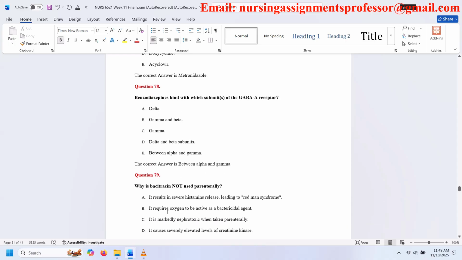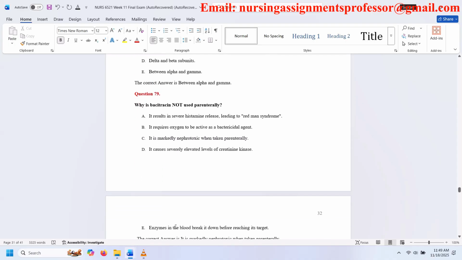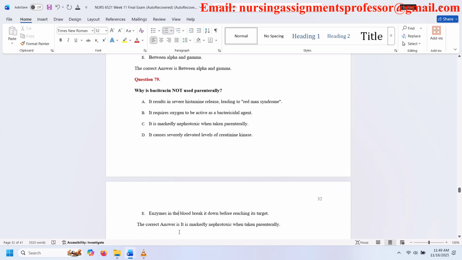Question 79. Why is bacitracin not used parenterally? A. It results in severe histamine release, leading to red man syndrome. B. It requires oxygen to be active as a bactericidal agent. C. It is markedly nephrotoxic when taken parenterally. D. It causes severely elevated levels of creatinine kinase. E. Enzymes in the blood break it down before reaching its target. The correct answer is it is markedly nephrotoxic when taken parenterally.